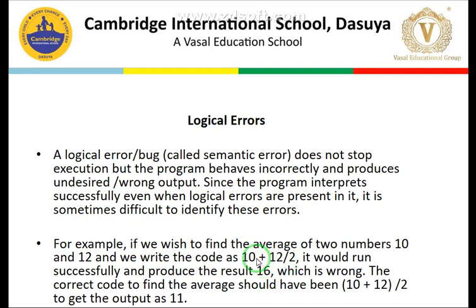But the average of these two numbers, added together, is 22 divided by 2, so we should get 11 as the average. Clear? The syntax is absolutely fine, but our logic is not correct, so we will not get the desired output. Such categories of errors are named logical errors.